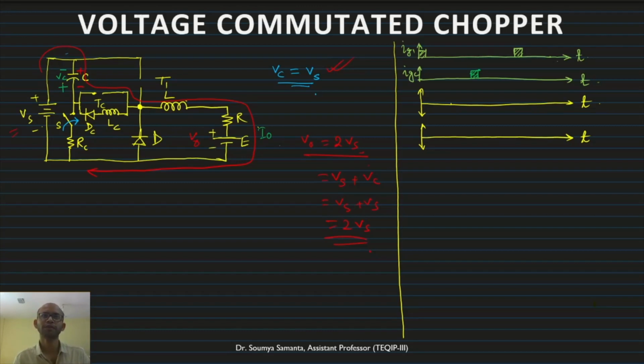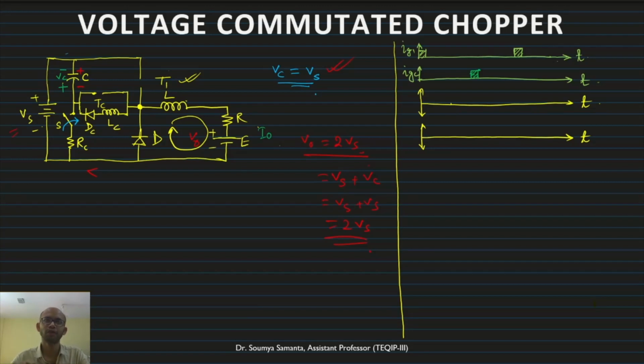This is a reverse bias. Now what happens? The load current cannot flow through this. Then the load current basically flows through this. That is, the freewheeling action takes place. This completes one cycle of the commutation. Again, we have to turn on the gate for T1. Then T1 will be turned on, and the same process will continue, as I have explained previously. Okay, this is the operation of the commutation for the T1 thyristor.